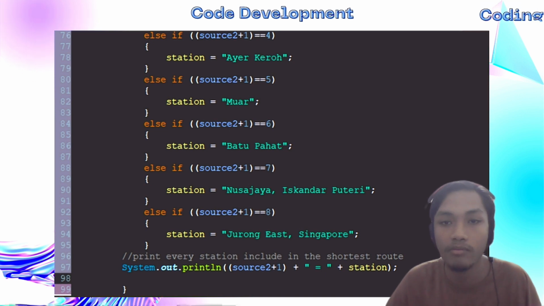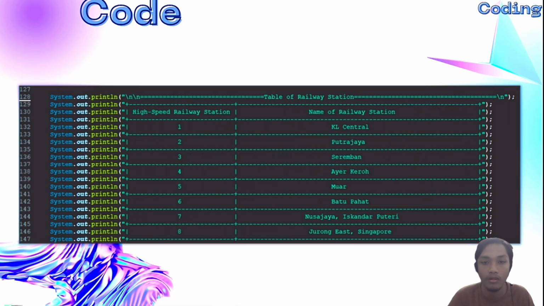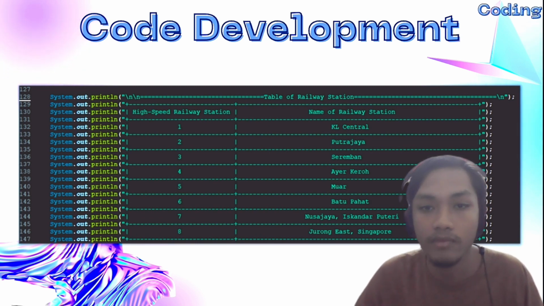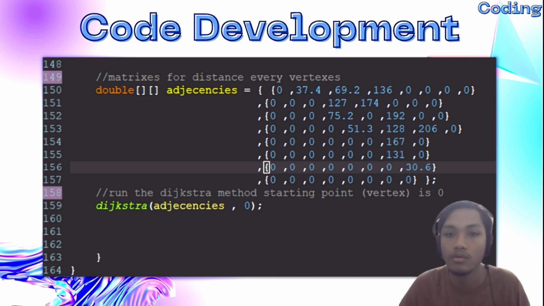Next, figure 4.1.4 shows the code to print the table of routes from KL Central to Jurong East in the main method with distance. Next, figure 4.1.5 shows the code to print the table of the railway stations with numbers in the main method. Next, figure 4.1.6 shows the adjacency matrices declared as double data types, which are assigned to each of the vertices in the route based on the figure in figure 4.4.